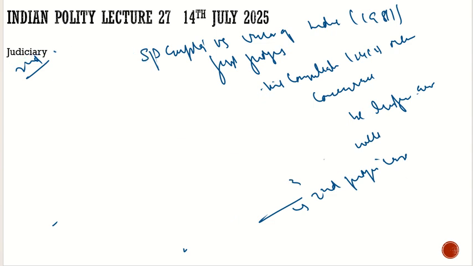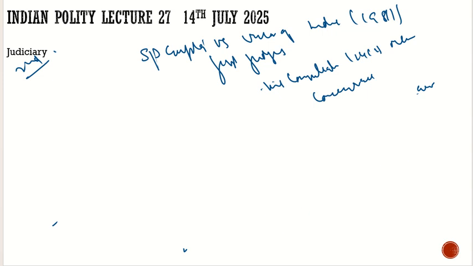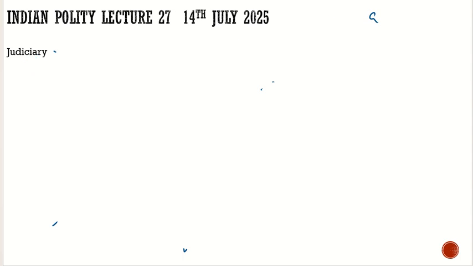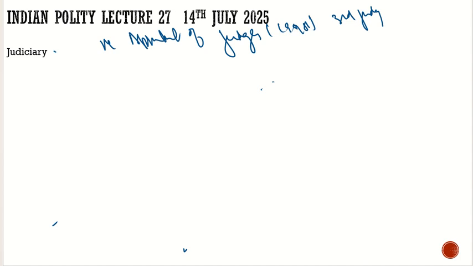Let me wrap it, and we will discuss what were the provisions of this third judges case, what we follow right now, what were the changes made to the second judges case. The revisit of appointment of judges 1998, also called the third judges case. At that time, who was the Chief Justice of India? He was Justice Verma. So let's see what were the important provisions which were established.